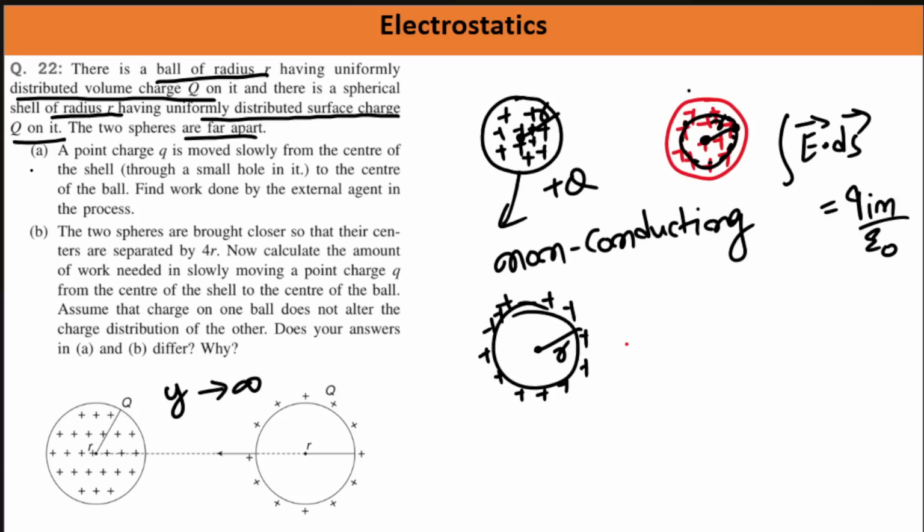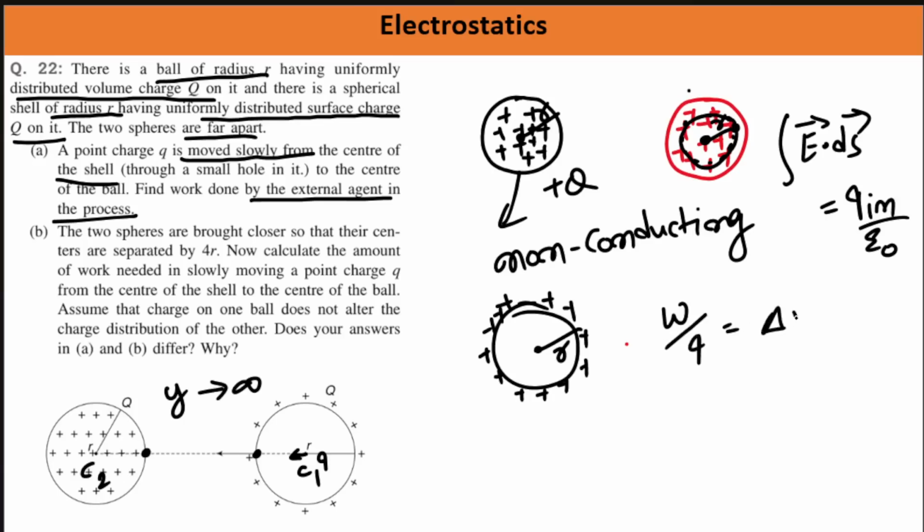Okay. Now what is said in A? A point charge q is moved slowly from the center of the shell. Let's say its center is C1, and let's say its center is C2. So from C1, a small charge q starts from here, and with the help of a cavity in here, and with the help of a cavity in here, it is able to reach the point C2. Okay. And then we have to talk about work done by the external agent in the process. So how can we calculate work done? Work done per unit charge, we have studied something like this, the change in potential difference. Can we use this over here? So we can easily use it.